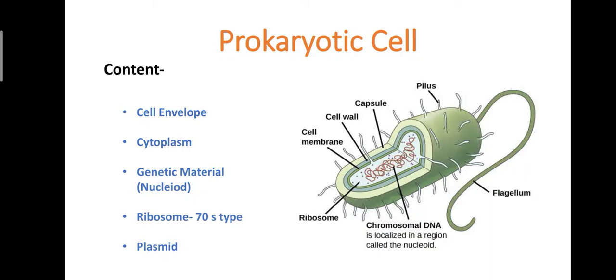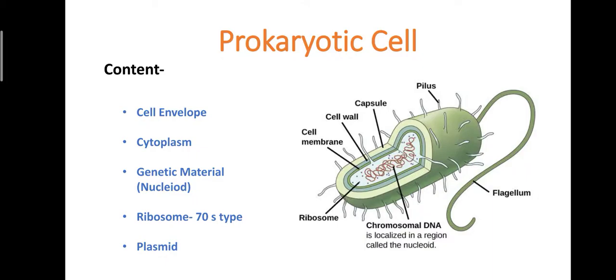Understand? And due to circular DNA which is present in the cytoplasm, it looks like a nucleus body. Hence, it is also called nucleoid. Nucleoid along with the protein is called genophore. So if someone asks you the question, what is meant by nucleoid? Nucleoid means circular double-stranded DNA present in the cytoplasm. And what is meant by genophore? Nucleoid along with the protein is called genophore, you can say, right?